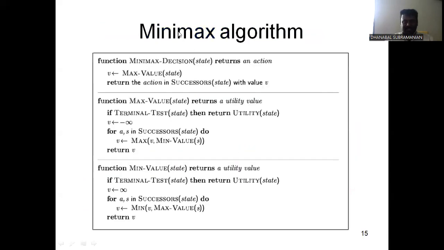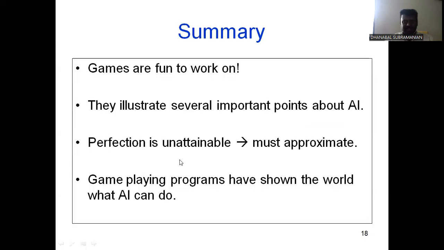Then finally, we discussed how to implement the concept using the minimax algorithm. In the minimax algorithm, we have 2 important functions: one is the maximum value function, which was explained, and the other is the minimum value function, also explained. Okay, these are the important topics we discussed in today's session about gaming with game theory.